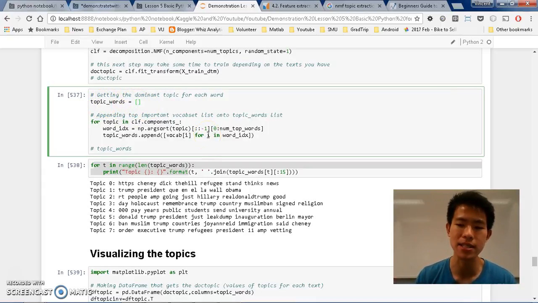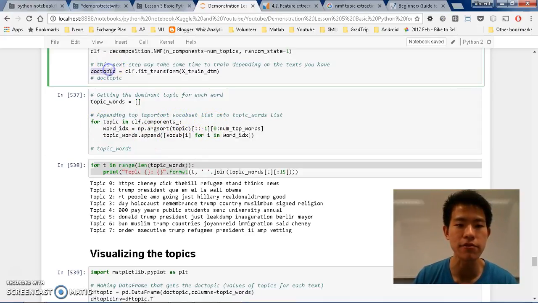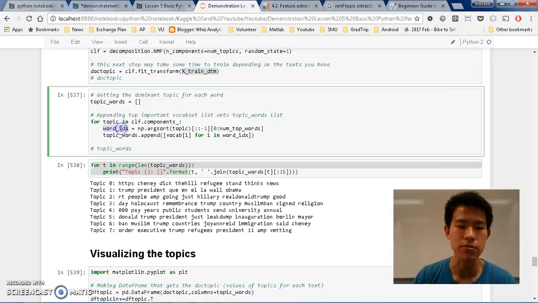I'm going to see which of the numbers best represent the topic. And for topic in cff.components, cff is our model that we trained using a vectorizer. So on this model, we know that this topic actually talks a lot.